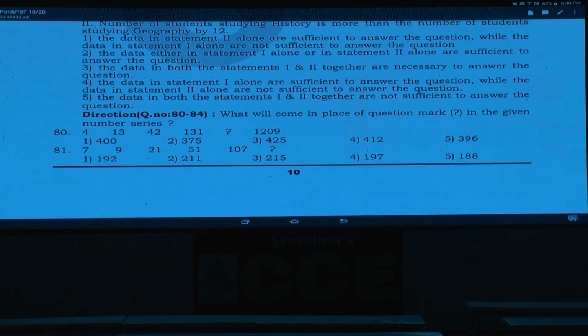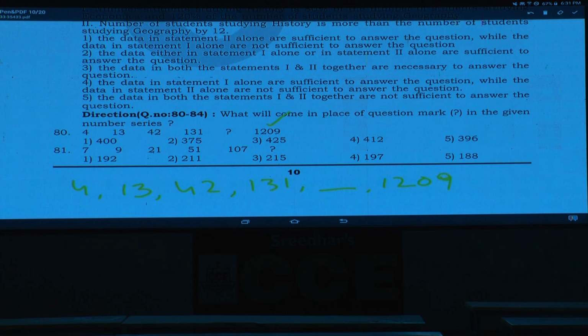83. Now question number 80, what is the answer here? Now it starts with 4 and ends with 1209. As the numbers are increasing at a very fast rate, which category must it be under? It must be under product or combination. It does not come under product because 4 and 13 cannot be related, hence it must be under combination. And in the case of combination, we should always check the highest pair: 42, 131, blank and 1209.